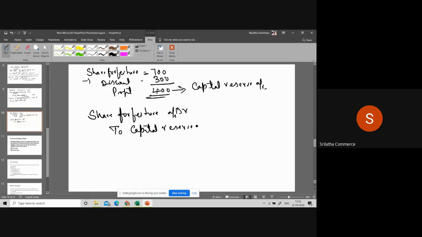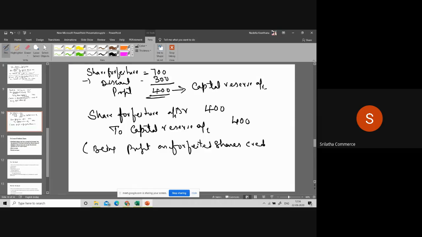To capital reserve account, being profit on forfeited shares transferred to, or credited to, capital reserve account.